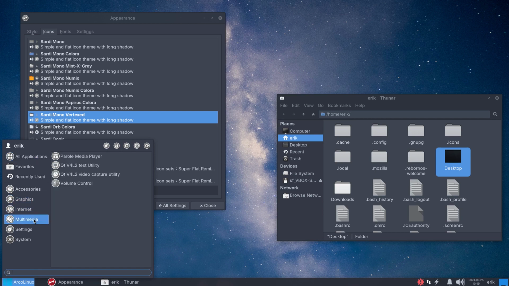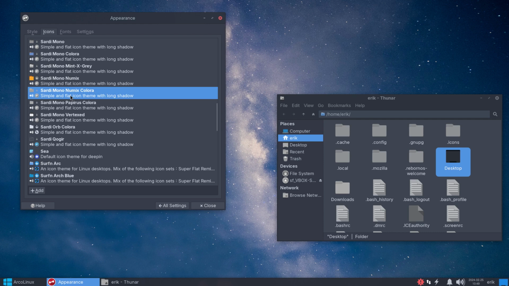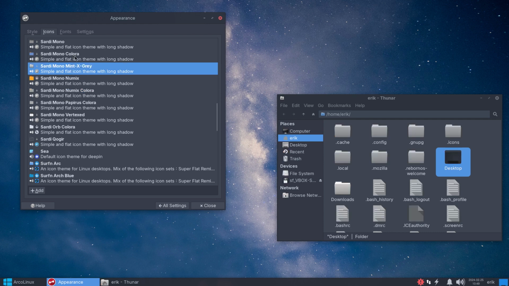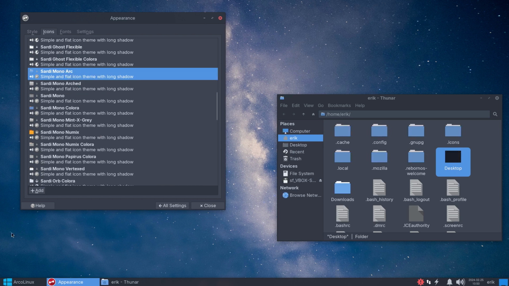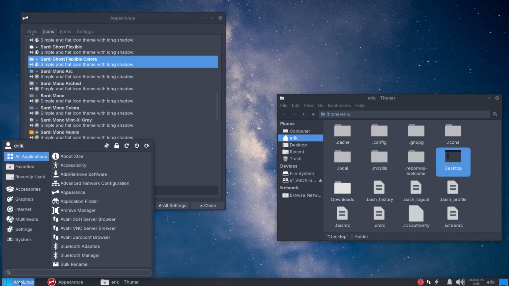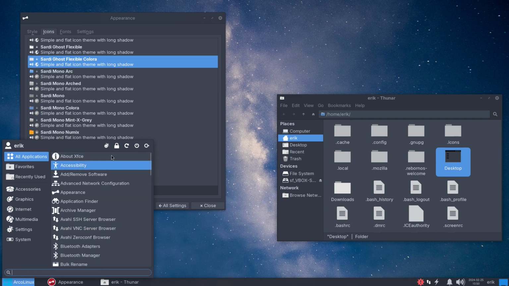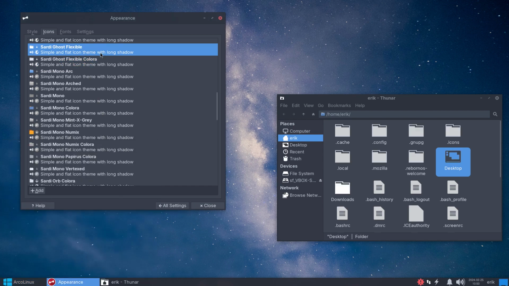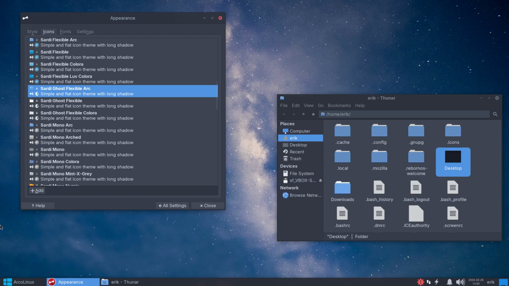Well, it's soft for the eyes, that's for sure, but it makes it less recognizable, of course, for apps. All the monos. So always those and then other folders. This one is also interesting. So all icons in white, why not? And have this look for folder, or all in white and have this one.